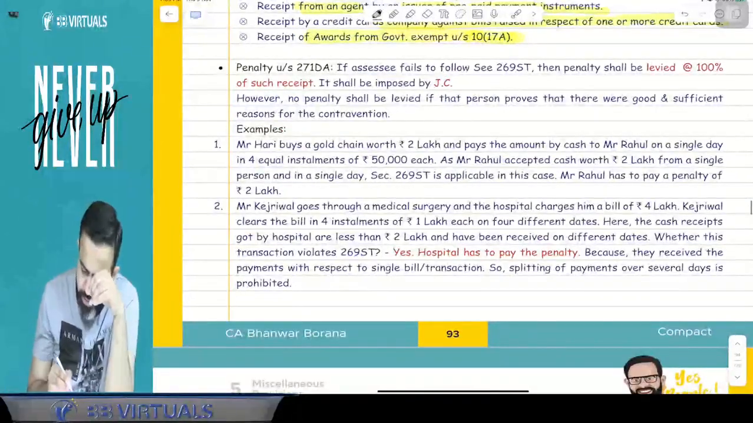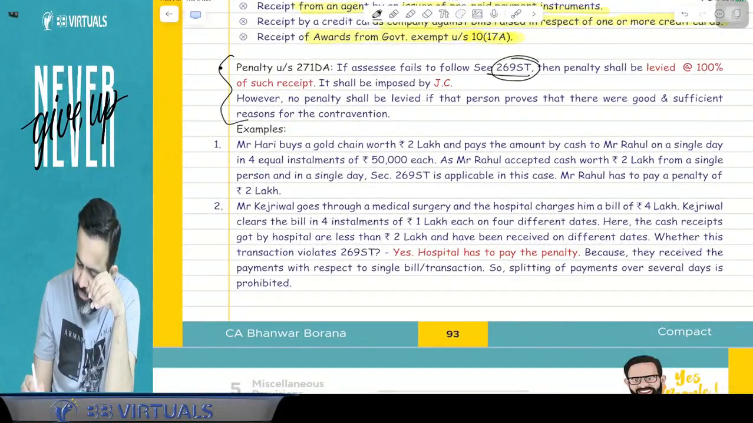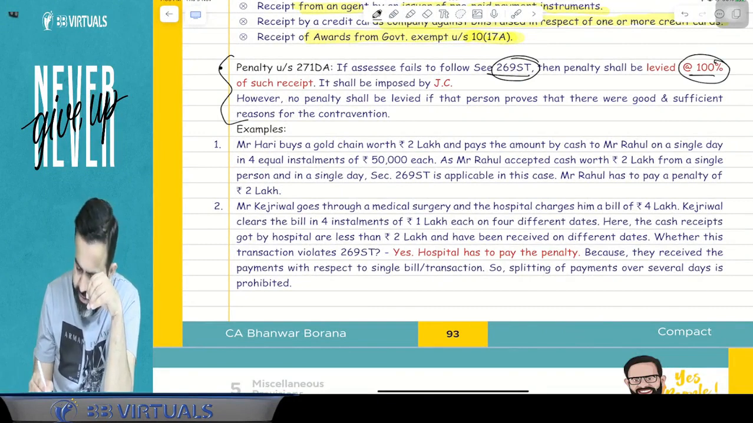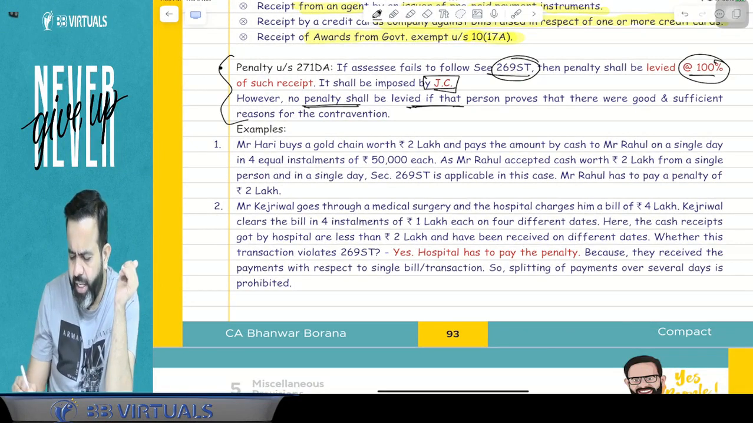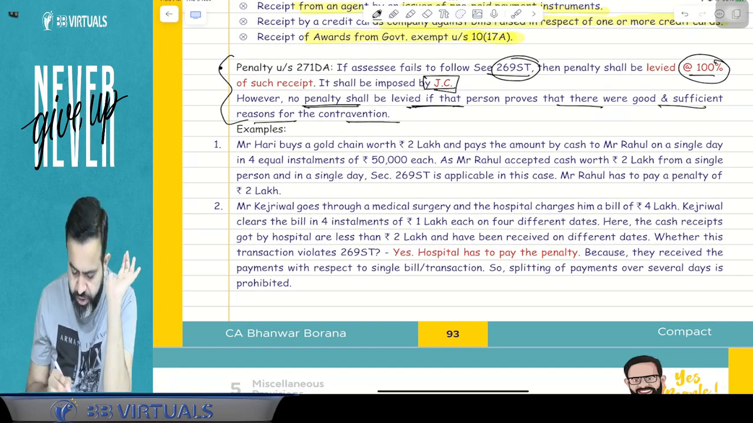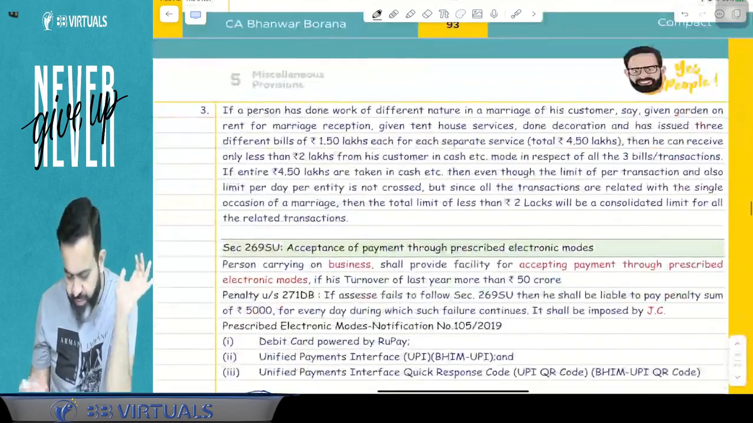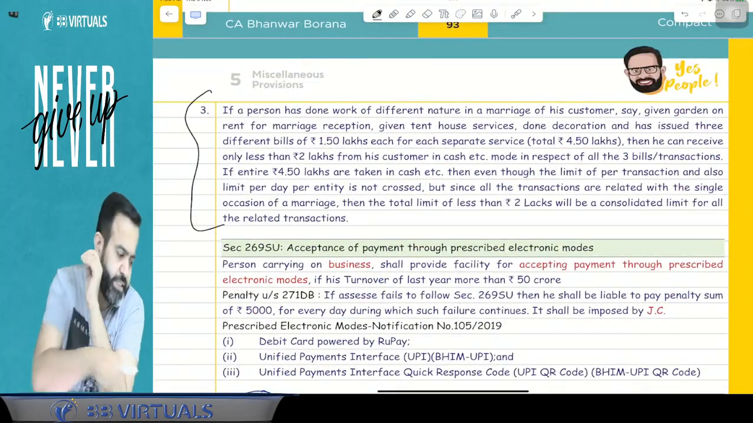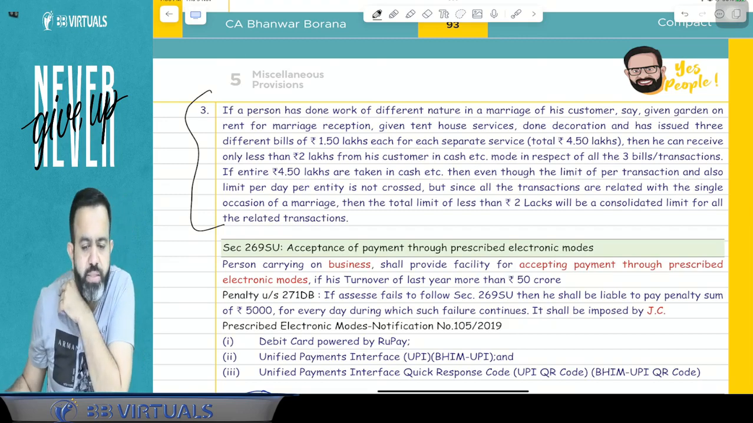Now, 100% penalty is applicable, and this penalty will be imposed by the Joint Commissioner only. However, there will be no penalty if that person proves that there was a good and sufficient reason for the contravention. After that, three examples are given. I just request you to read these examples. I am going to give you 2-3 minutes. Just read it.